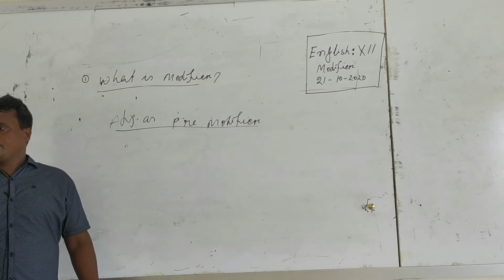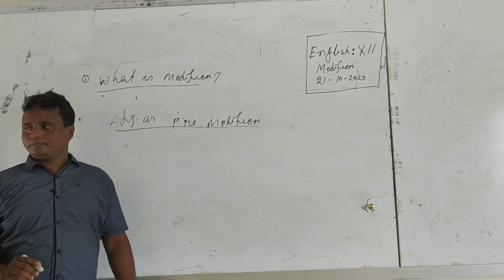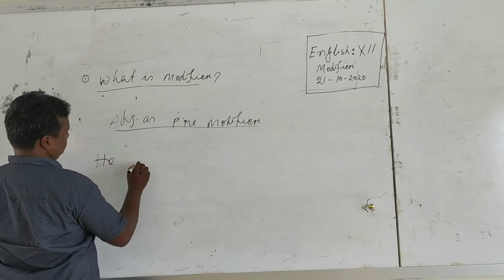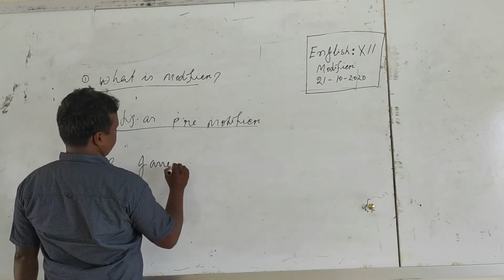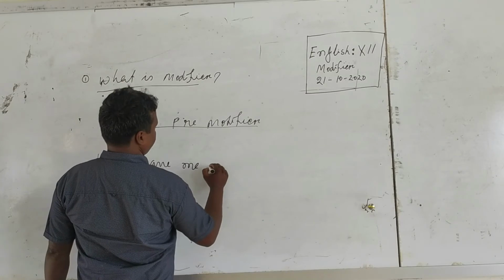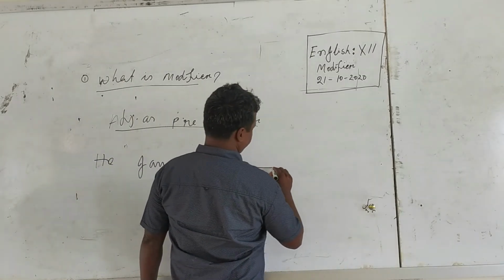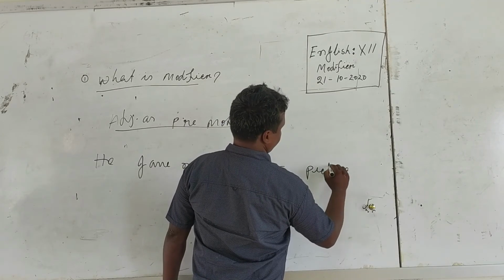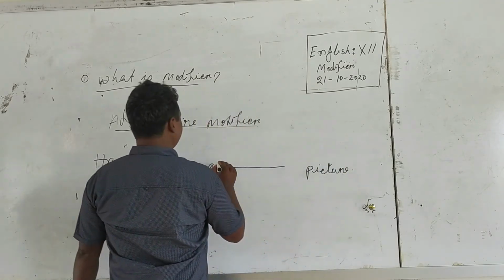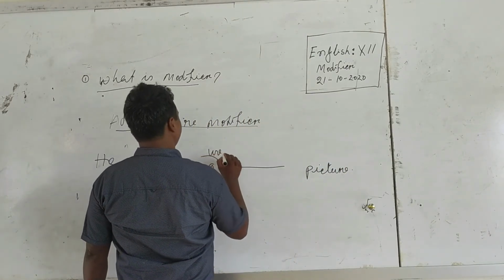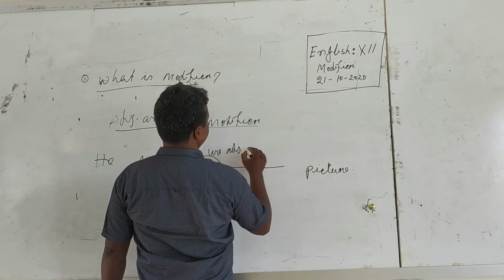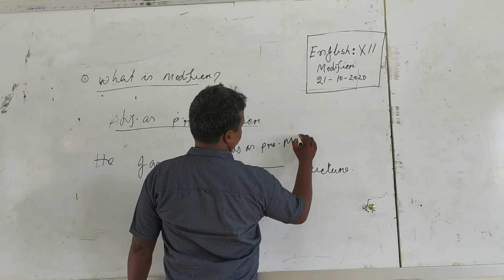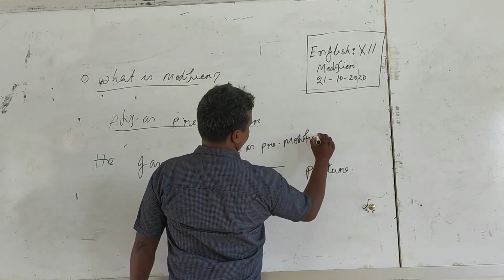Adjective as pre-modifier. He gave me a picture. Use adjective as pre-modifier.